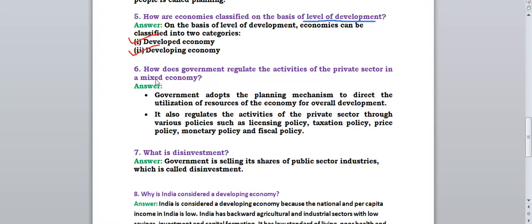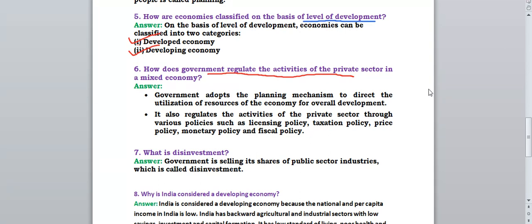Next, question number 6. How does government regulate the activities of private sector in a mixed economy? You know that in a mixed economy, public sector is also there and private sector is also there. That's why it is called a mixed economy. So what is the question? What is the role of government in regulating the activities of the private sector in a mixed economy? That answer we have to write.